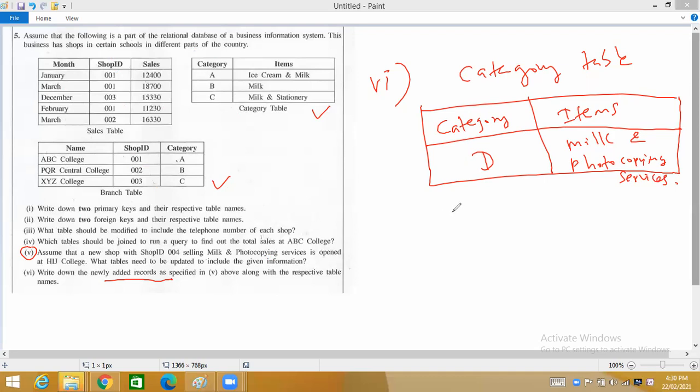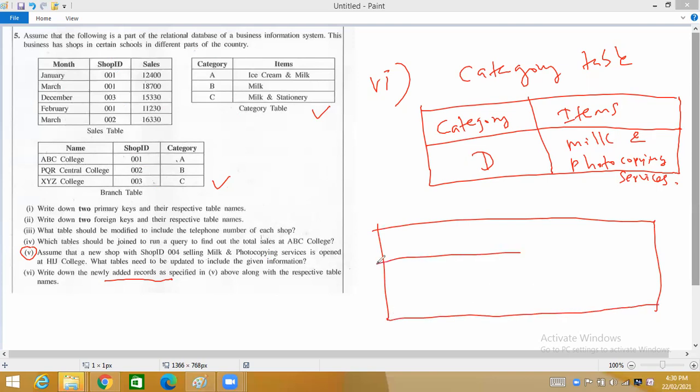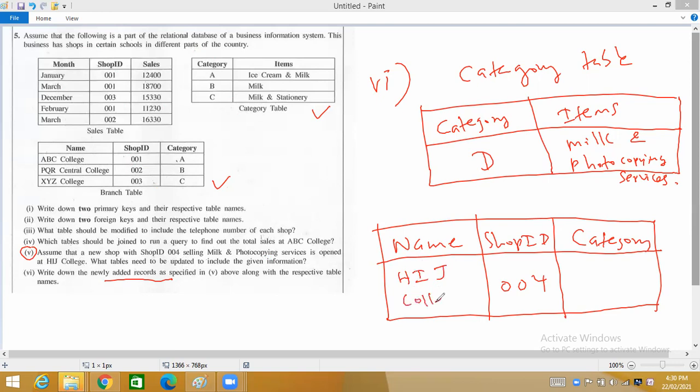Next, you have made the change to the branch table. So you have to draw and show the branch table also. Name, shop ID, and category. Shop ID is 004. What is the name? HIJ College. And what is the category? It is milk and photocopying services. Therefore, you have to put D. That's all. This is the answer for the 6th one.